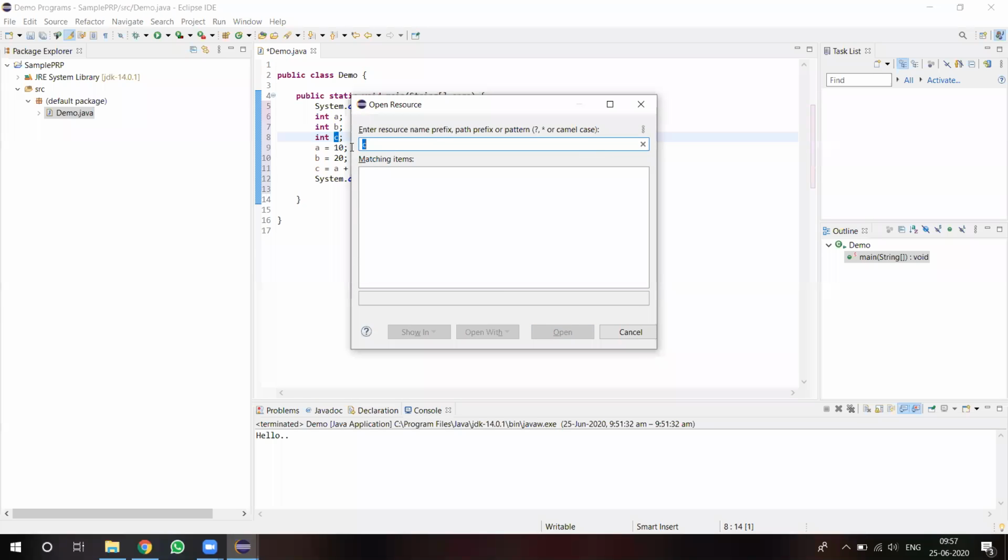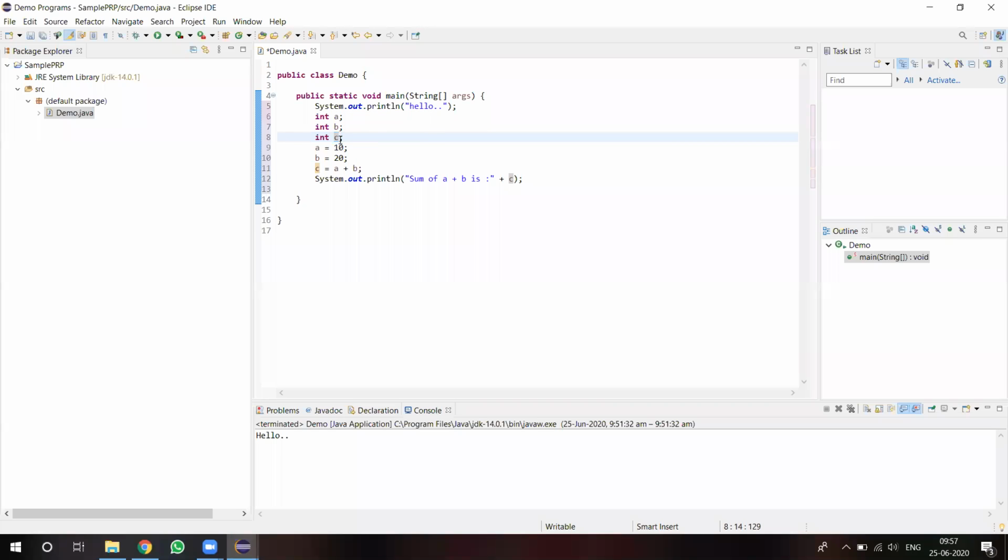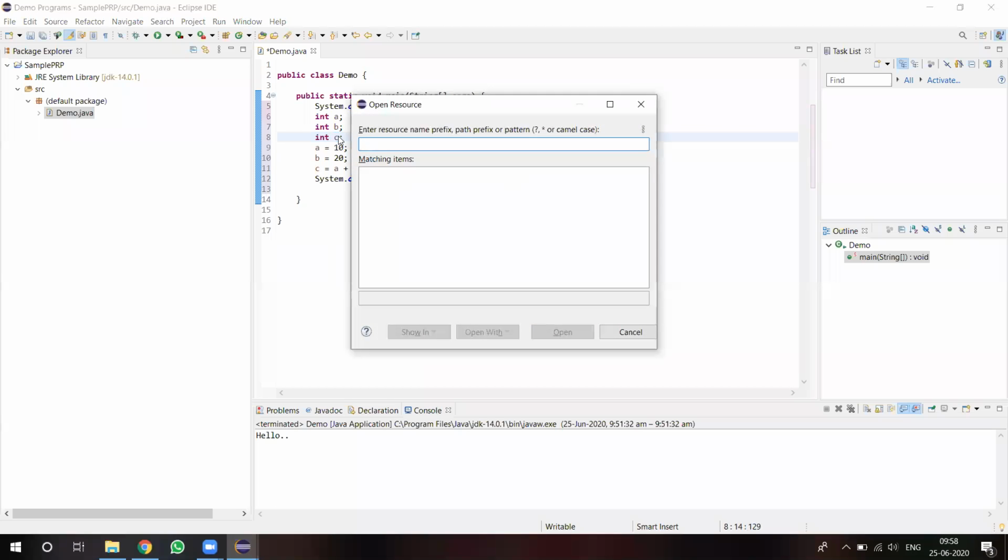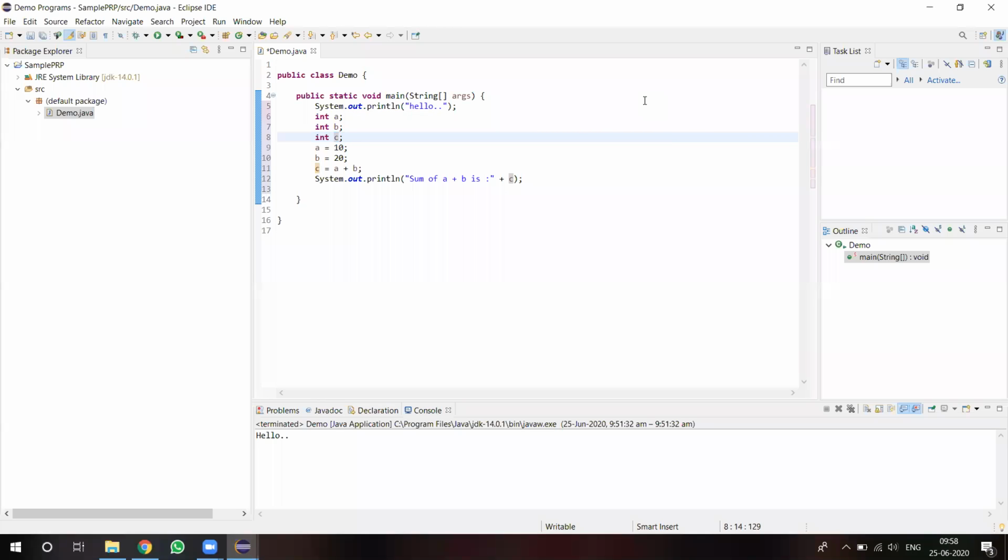Then we have to give it the new name. At present I am declaring only a variable. If you are using any methods, only then will it work. All the matching items are not displaying here, so it will not be there. In the next example I will explain that.